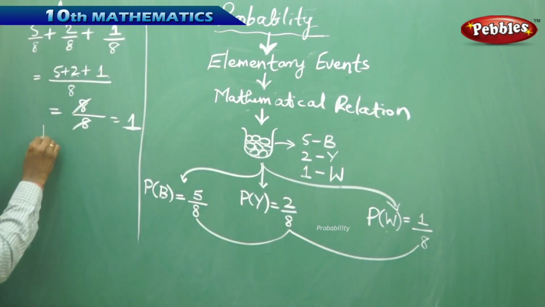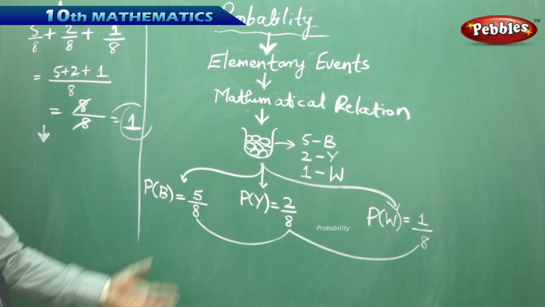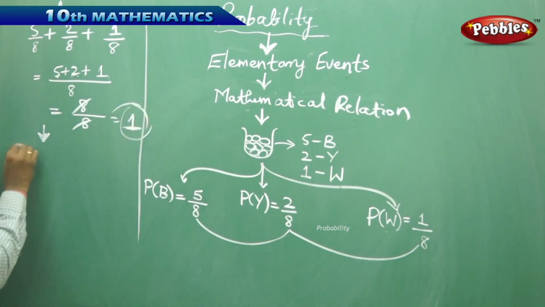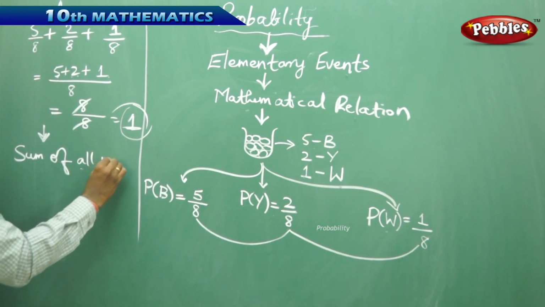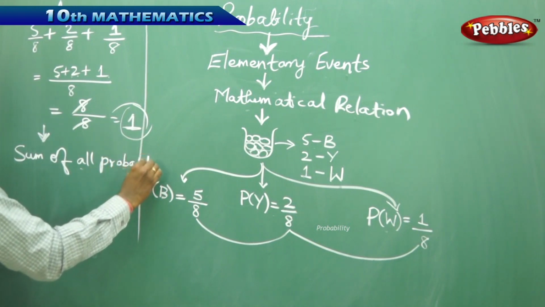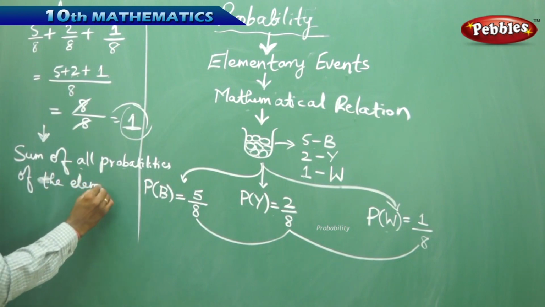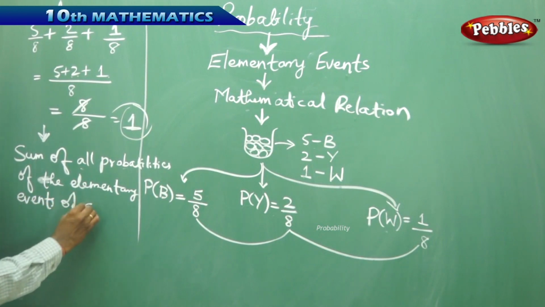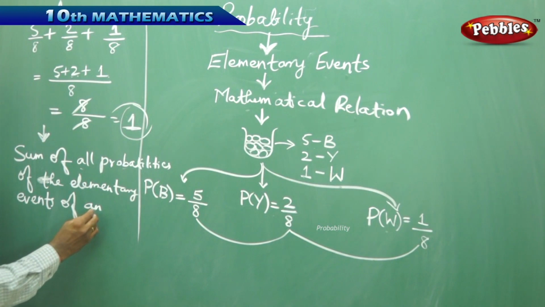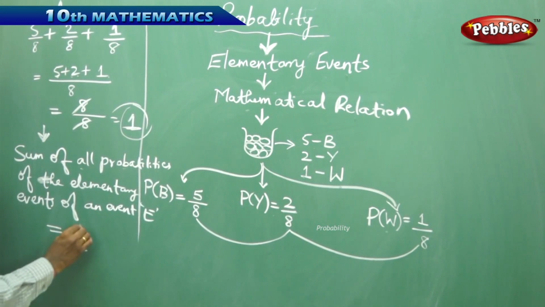So I come to the conclusion that in this case of the problem, which is universally true for any problem taken with elementary events, the sum of all probabilities of the elementary events of an event E is always equal to 1.